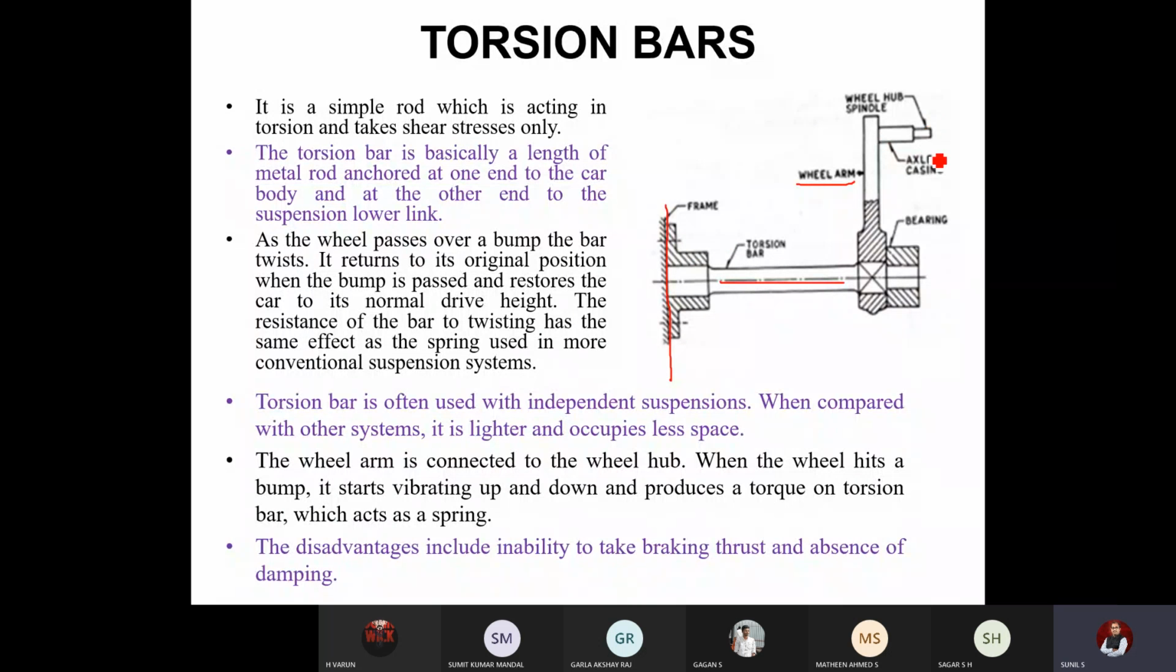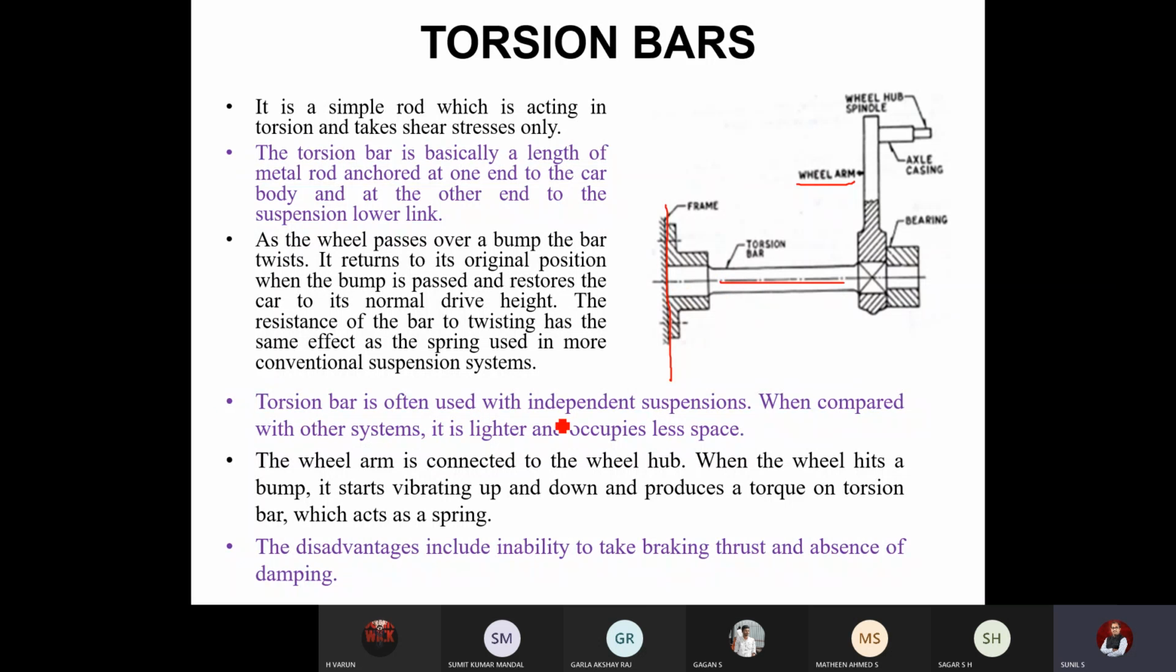Here actually we'll have a wheel. So whenever there is a bump, this shaft rotates and absorbs the energy of that. As the wheel passes over a bump, the bar twists. It returns to its original position when the bump has passed, so that normalcy will be restored. The resistance of the bar to twisting has the same effect as the spring. So this bar will have a certain amount of resistance to twisting, so that itself acts as a spring mechanism.